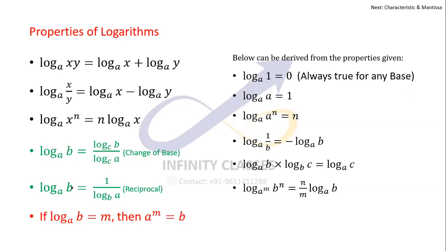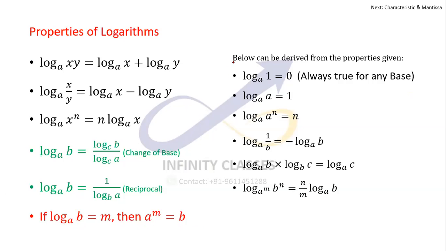Something similar from here itself. Log with the base a of b is 1 by log with the base b of a. These can be interchanged, but as soon as they are interchanged, they are reciprocals of each other. And the most important one: if log with the base a of b is equal to m, then a power m is b. This is the important relation which you should know. So these three are going to be very, very important relations, the ones in green and red.